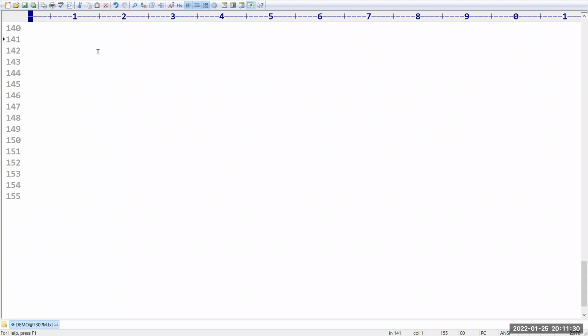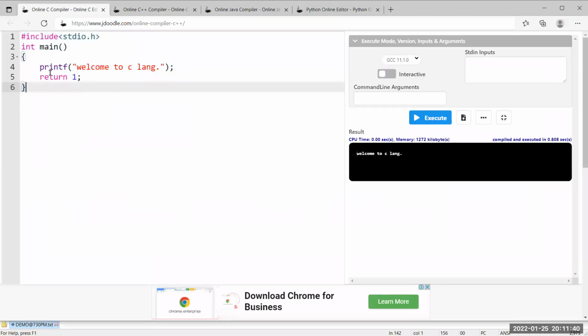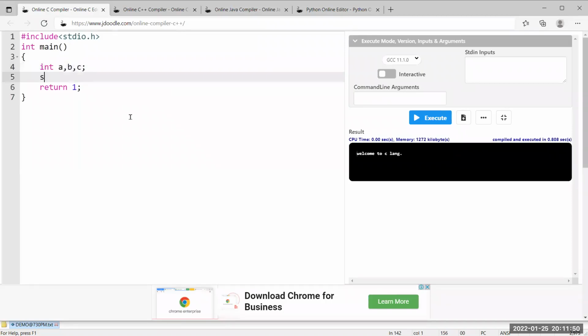Now the first example. I am going to read two numbers from the user and calculate the addition of those two numbers. For that I will prepare a C program. Observe carefully. I am taking integer a, b, c, three variables. I want to read the data from the user using scanf.